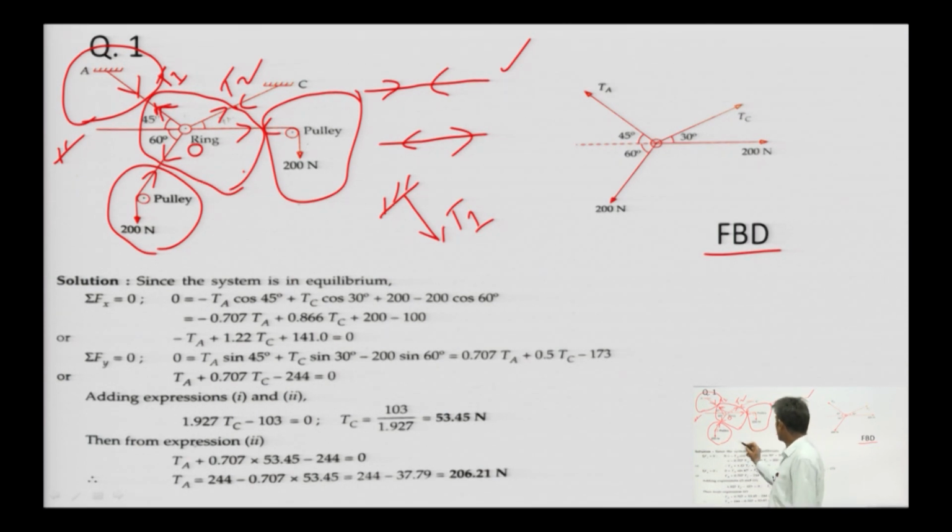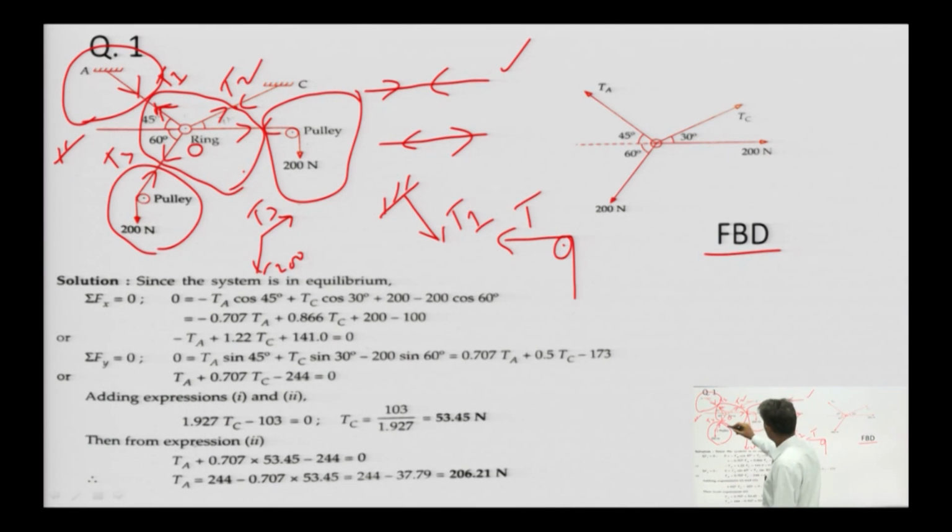Here what will I get? I will get this force and this one, this 200, and this value suppose it is T3. For here what will I get? We will get this force, suppose it is T3, suppose this is T4, and this value is 200.